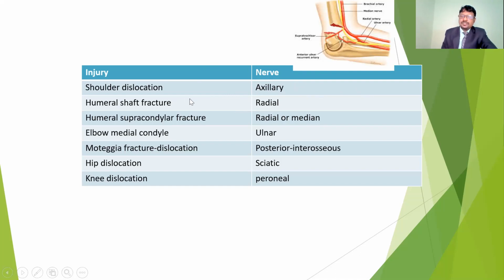And also humeral shaft fracture. Because the radial nerve's course is along with the humerus, if there is any fracture in the shaft of the humerus, the radial nerve is going to get damaged. And also humeral supracondylar fractures. So this is the supracondylar fracture of the humerus. Here it may chance to get the radial nerve or also the median nerve.